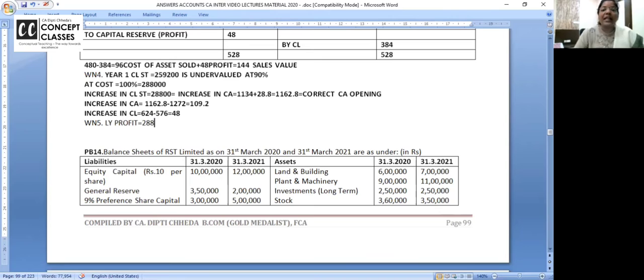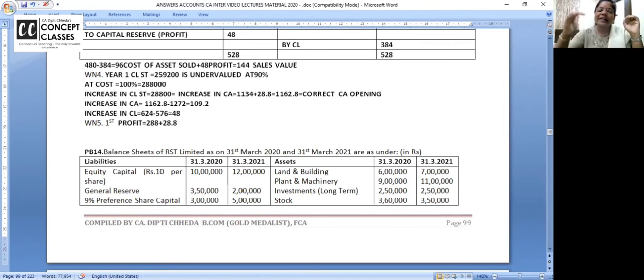So last year, that is the first year, I call it last year. If you want, you can write here first year or year 1, the profit is 288. If you have increased the stock in the last year, the profit will also increase, no? How much? 28.8. Keep this with you.